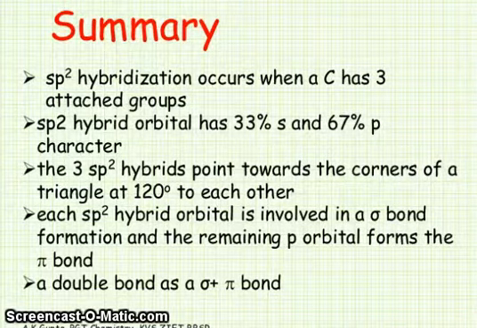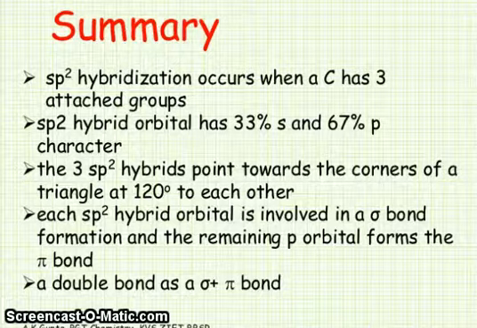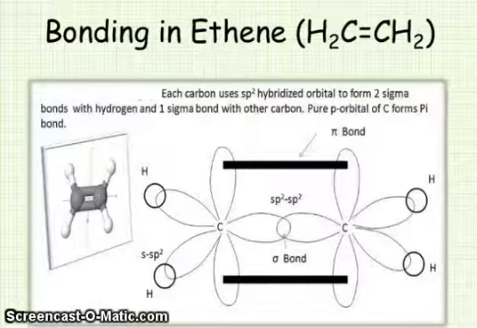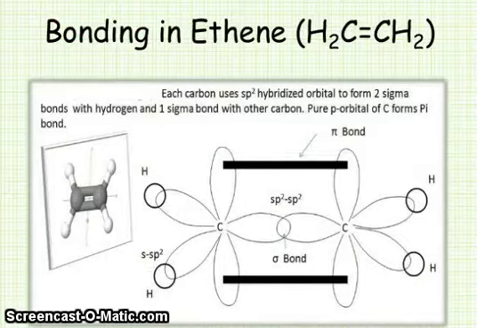Each sp2 hybrid orbital is involved in sigma bond formation, and the remaining p orbital forms the pi bond. A double bond is a sigma plus a pi bond. Bonding in ethene. Each carbon uses sp2 hybridized orbitals to form 2 sigma bonds with hydrogen and 1 sigma bond with the other carbon. Pure p orbitals of the carbon atoms form the pi bond.